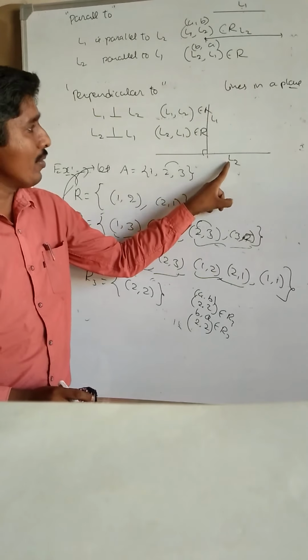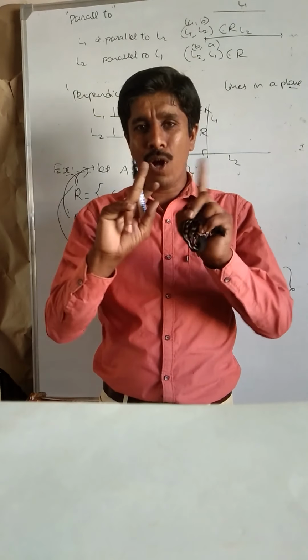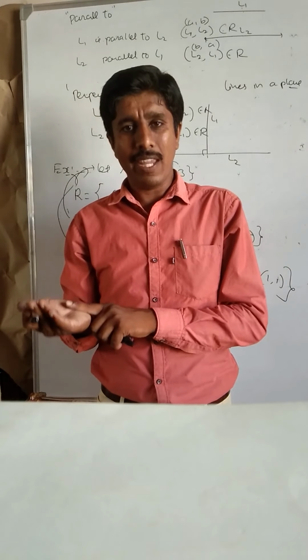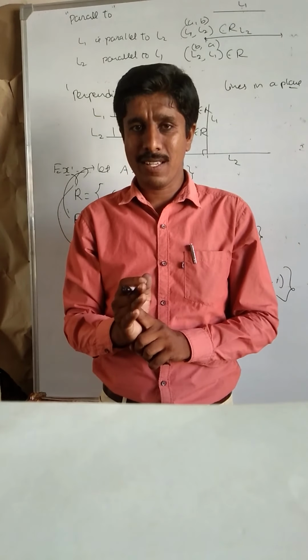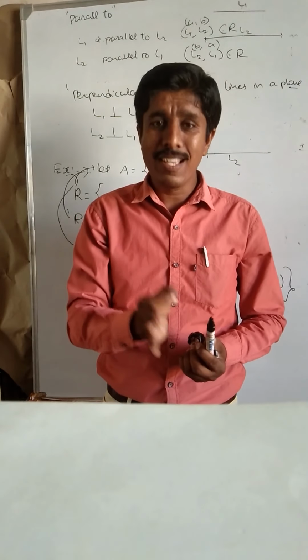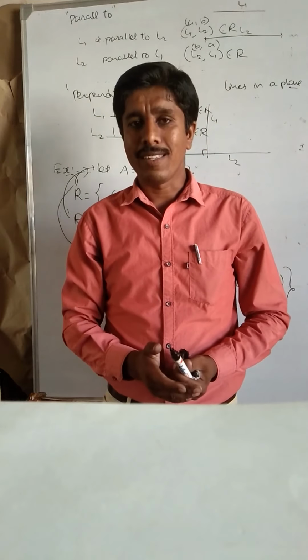A symmetric relation means if A, B belongs to R, then B, A belongs to R. Observe, both are different relations. Clearly, the perpendicular to relation is only symmetric but not reflexive. The parallel to relation is reflexive as well as symmetric. Thank you. We shall see other concepts in the next class.